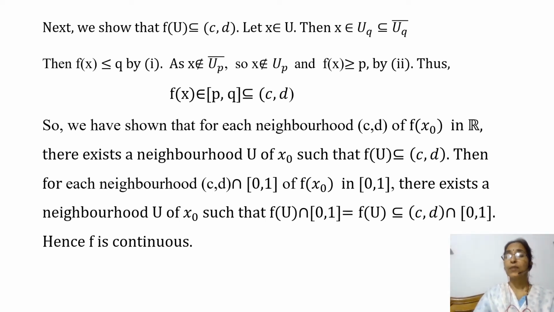So this will be equal to f of U, and this is contained in the open interval (c, d) intersection [0, 1]. So we have shown that for each neighborhood of f of x naught in [0, 1], there exists a neighborhood U of x naught such that f image of U is contained in this neighborhood. So we can say that f is continuous.